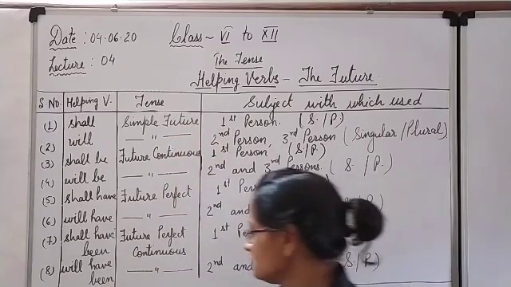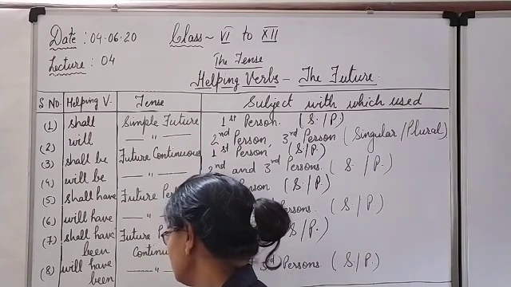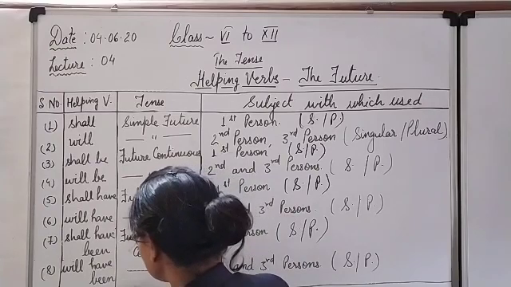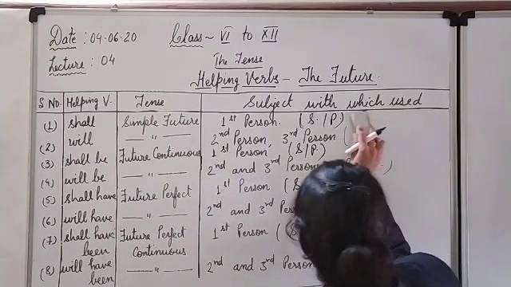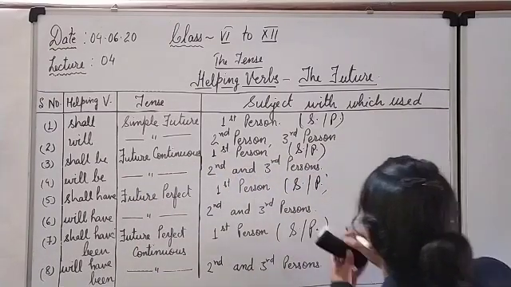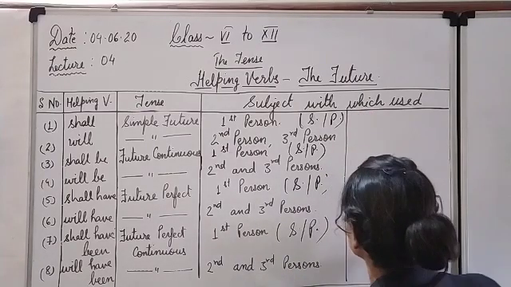So got it clear? Overall conclusion you can draw, I may write some conclusion here. Look over here.